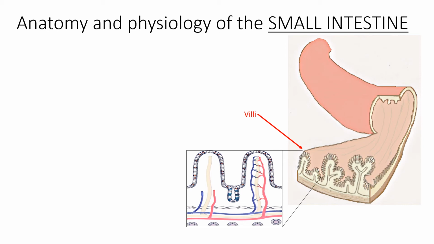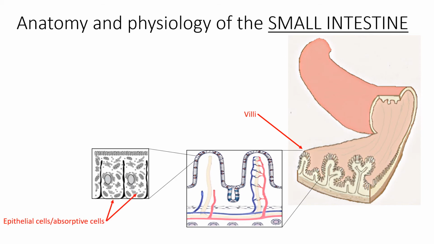Each villus is made up of epithelial cells, also called absorptive cells. These epithelial cells have microvilli projections measuring less than 1 micrometer in length. Both villi and microvilli function to increase the surface area of the small intestine to maximize nutrient absorption across the epithelial cells into the bloodstream.